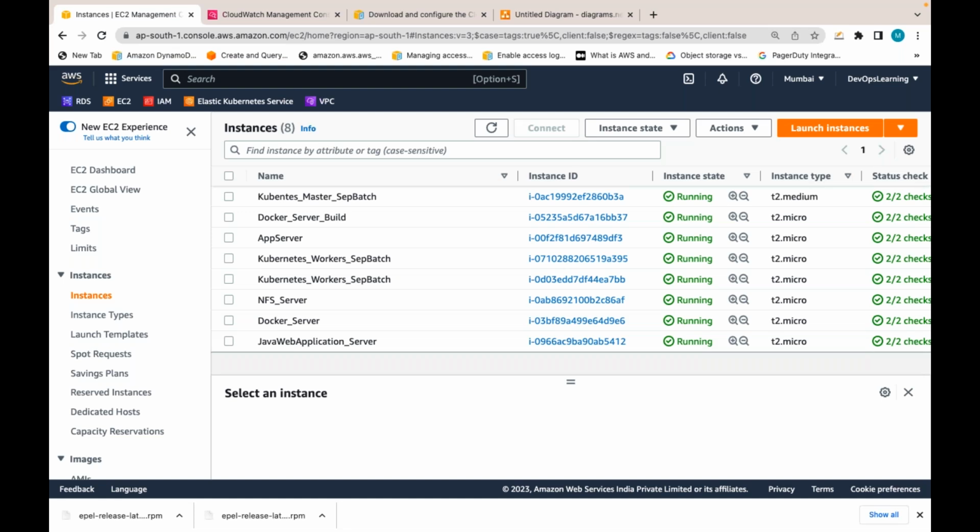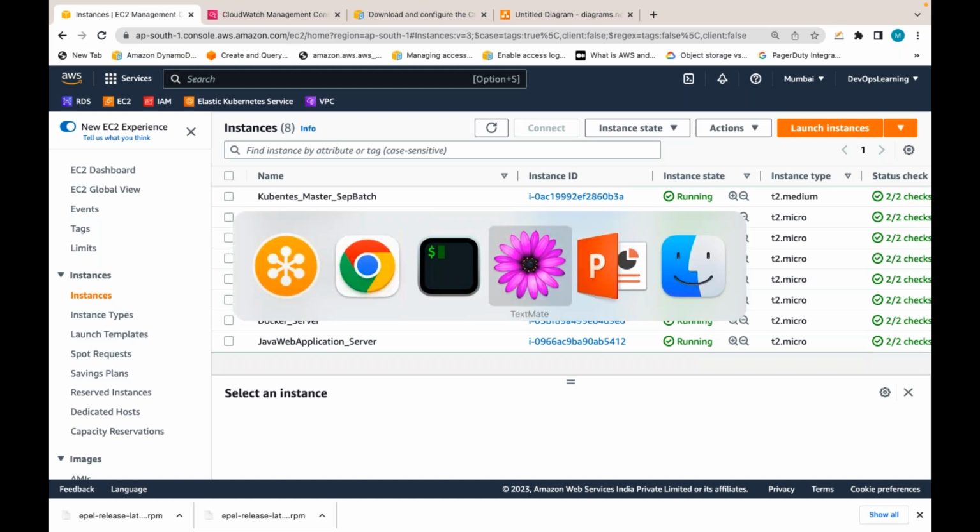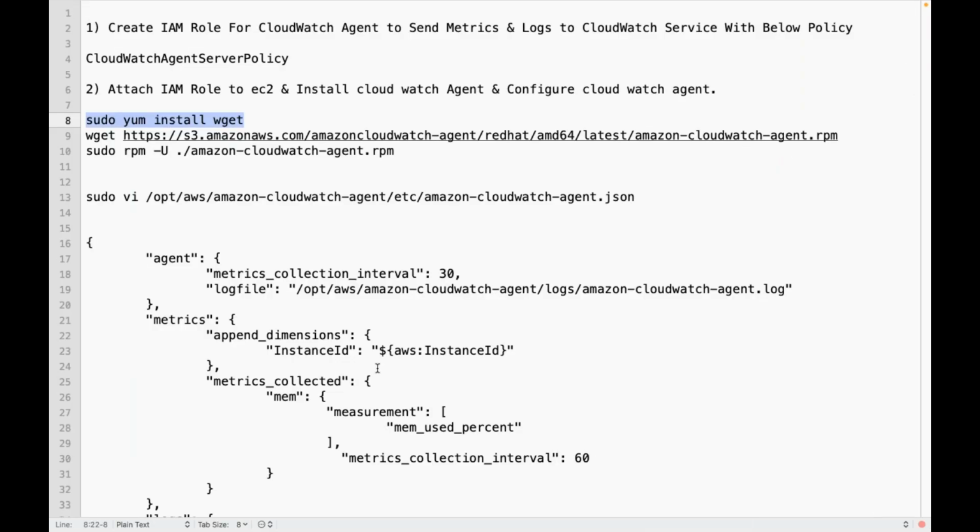If you need any custom metrics, you need to install a CloudWatch agent. I hope you follow till here, right? I think you are clear. I created one IAM role for CloudWatch agent to send the logs and metrics to CloudWatch service, and that IAM role we attach to the EC2 instance in which I want to install the CloudWatch agent. Are these two points clear? I hope I was audible till these two points.